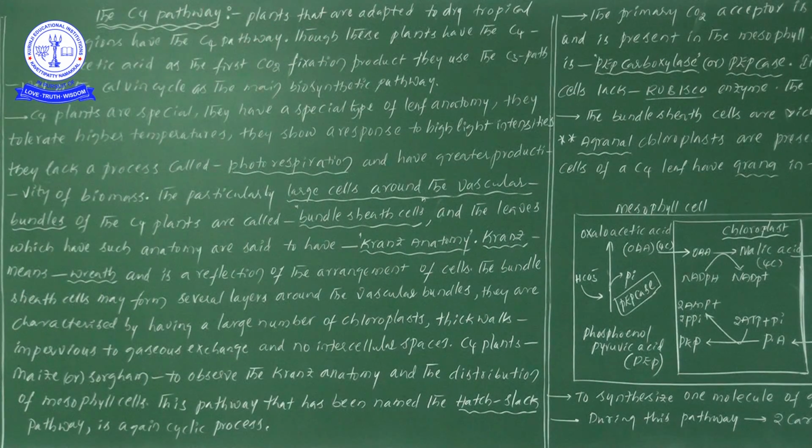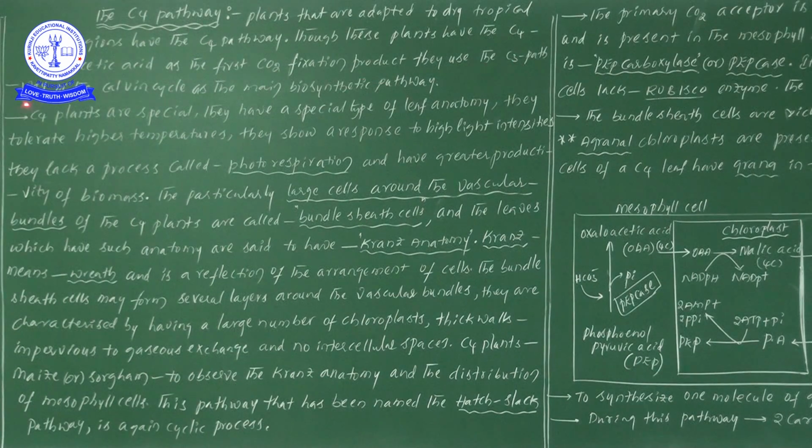Plants that are adapted to dry tropical regions have the C4 pathway. These plants have the C4 oxaloacetic acid as the first CO2 fixation product.